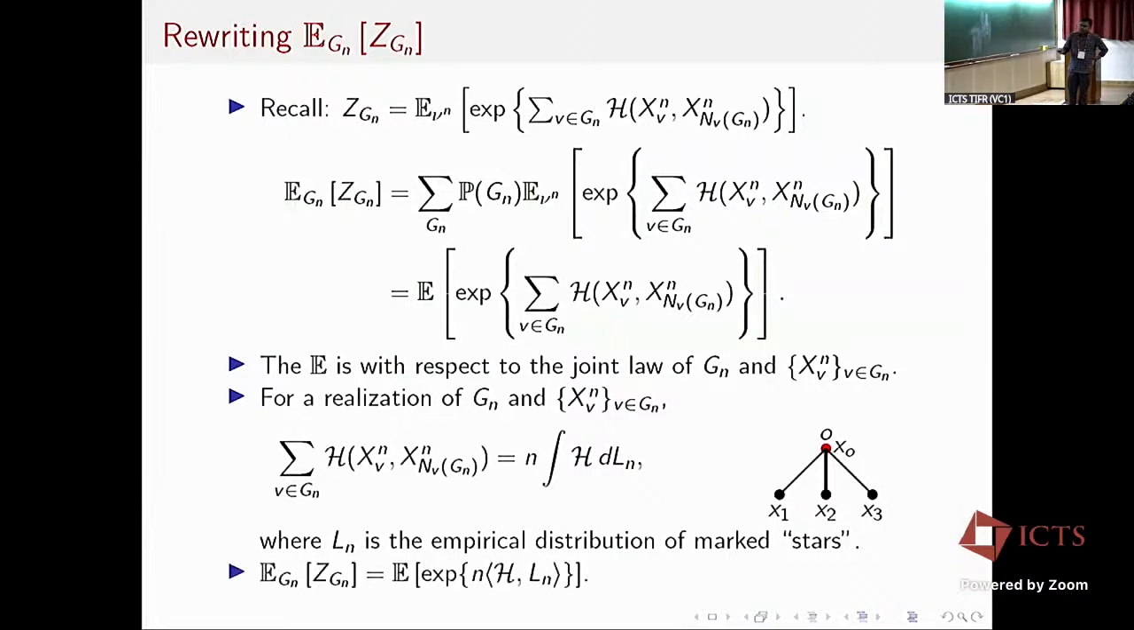Okay, and so with this rewriting, I can write the expectation of the partition function as the expectation of e to the n times the Hamiltonian integrated against my empirical distribution Ln. And so in order to quantify limits of this quantity, one should understand probabilities of rare events associated with my random variable Ln. So this is a motivation for studying this type of question.